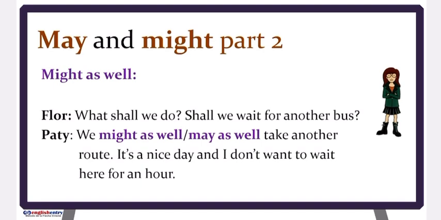Okay, very good. Now, if you look at these sentences, it's just like a conversation. You notice how Patty used might as well or may as well. It's just like taking another option of something. Plan B. We can say plan B. Now, for example, plan A failed. So we can use our plan B. All right. Very good.